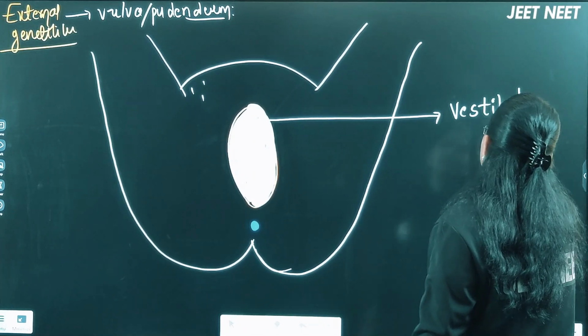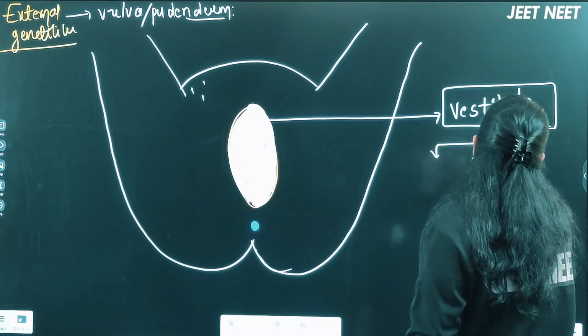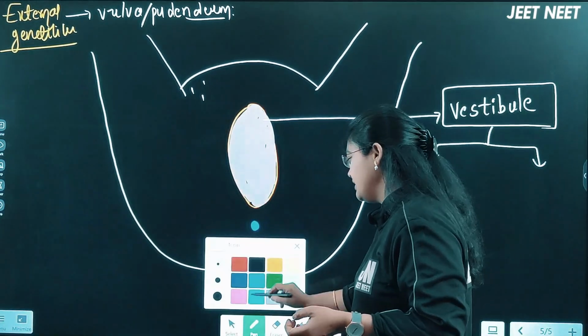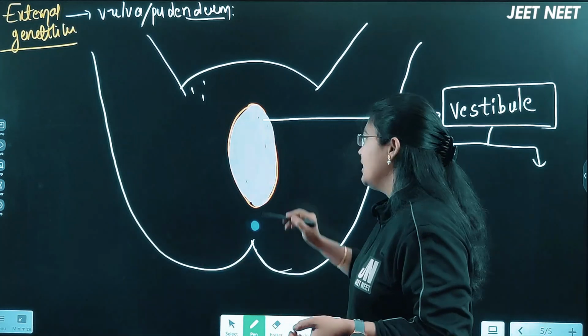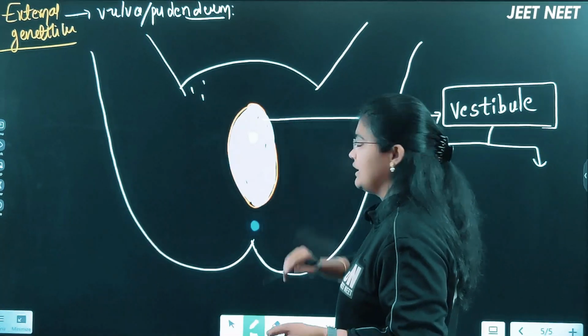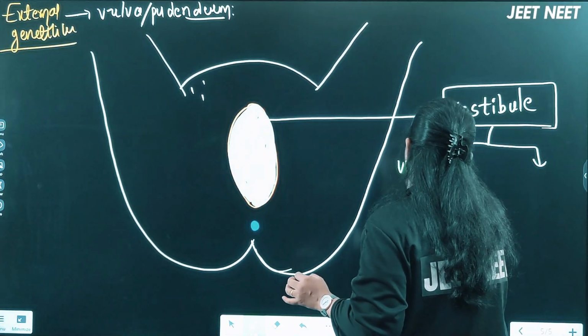In this vestibule region, we have two openings present, right? The first upper opening, we are calling it the urethral opening.